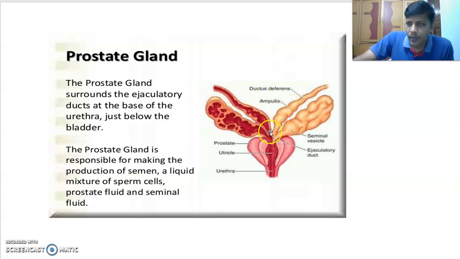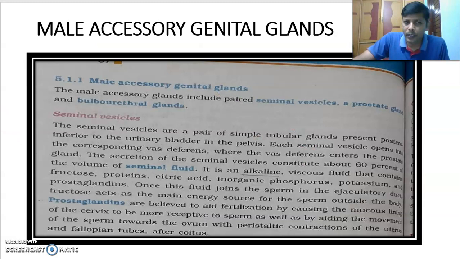I told you, in the mammary gland also there is an ampulla, the mammary ampulla. In the hepatopancreatic ampulla also. This seminal vesicle is opening into this one, and this seminal vesicle is opening into that one. That means the right seminal vesicle opens into the right vas deferens, and the left seminal vesicle opens into the left vas deferens. That is the meaning of this sentence. Each seminal vesicle opens into the corresponding vas deferens.